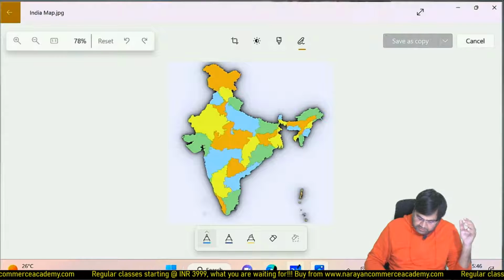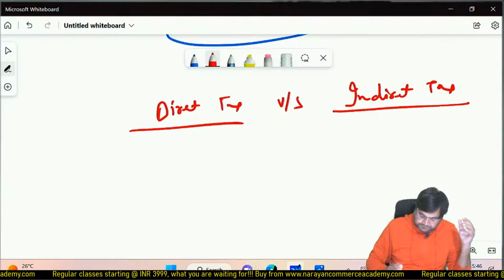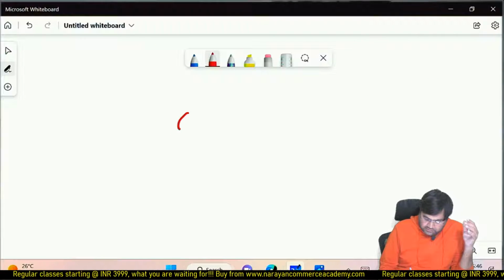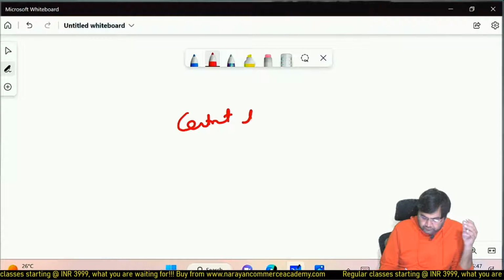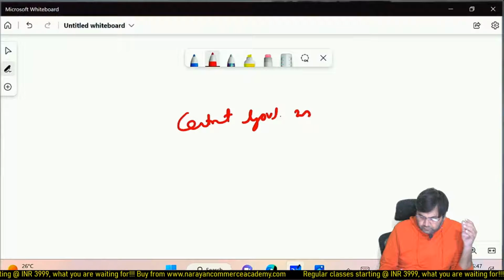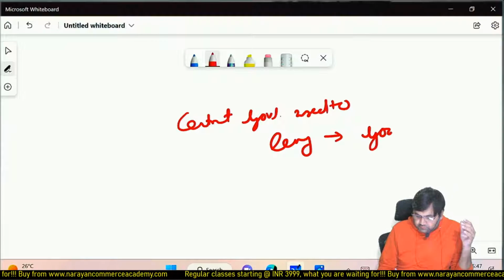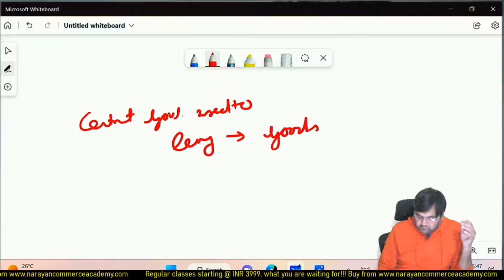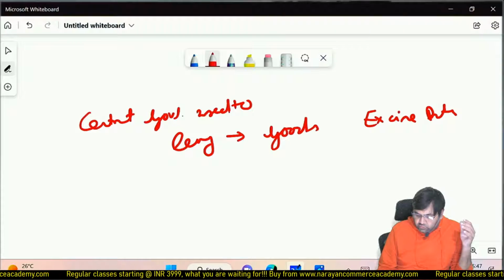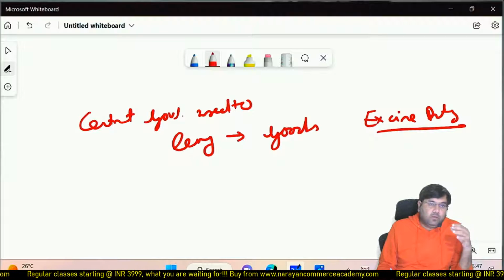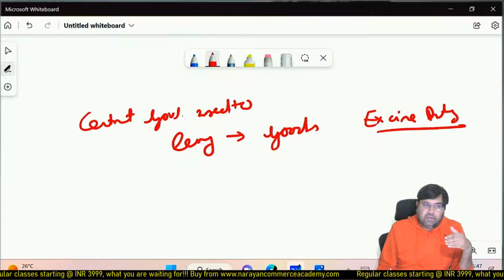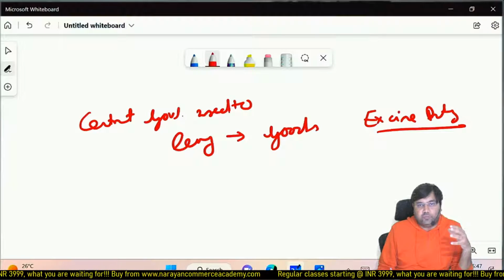So before GST, what used to happen? Central government used to levy on goods one indirect tax called excise duty. Excise duty was on manufacturing of goods. So central government used to levy excise duty on goods, and excise duty was on manufacturing of goods.